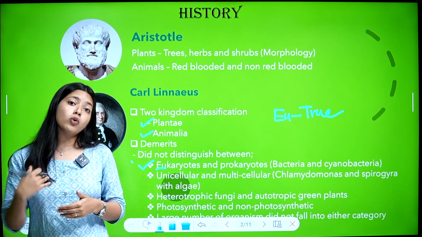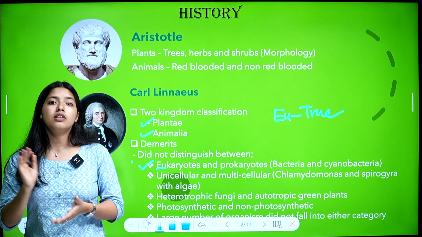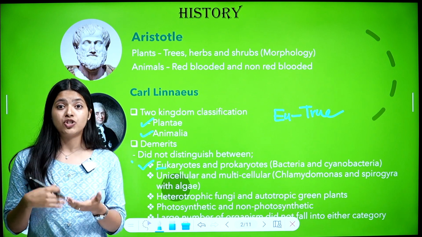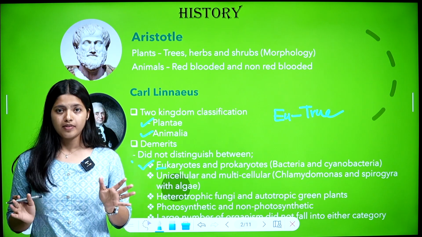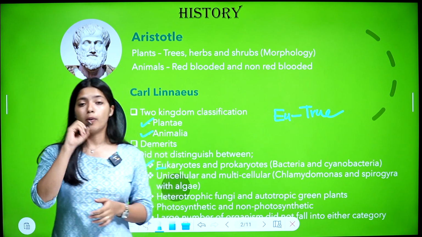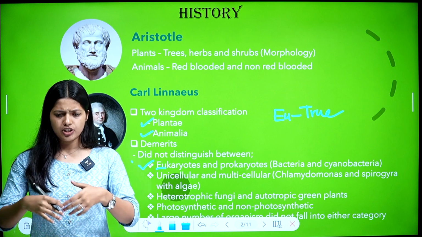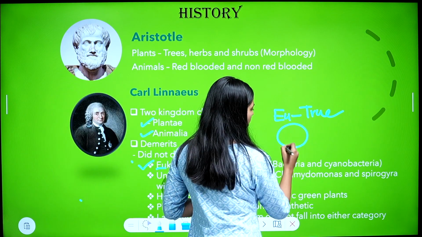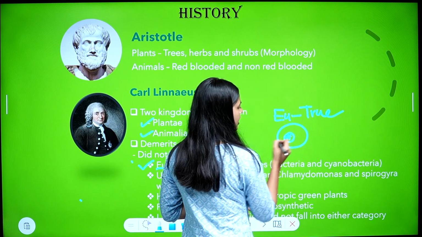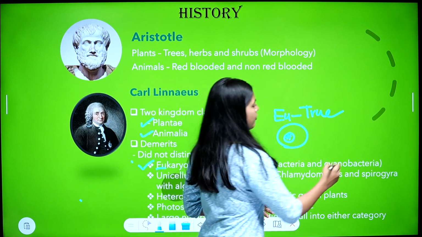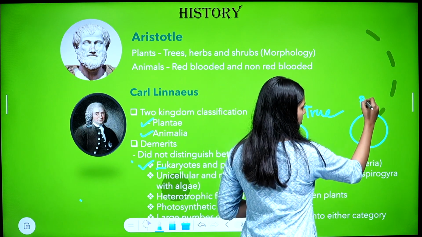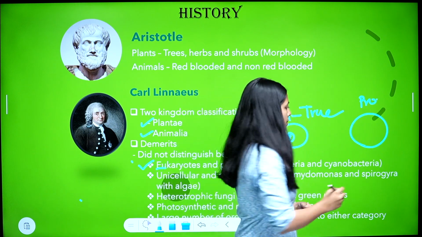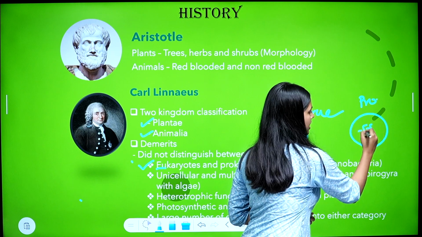So, what will be prokaryotes? Organisms without a definite nucleus. In their case, the genetic material will be naked. Their cell won't have a proper nuclear envelope, so their genetic material will be naked inside the cell. For example, in eukaryotes, there will be a nucleus inside which the genetic material is present. In prokaryotes, they won't have a nuclear membrane, so their genetic material will be like this inside the cell itself.